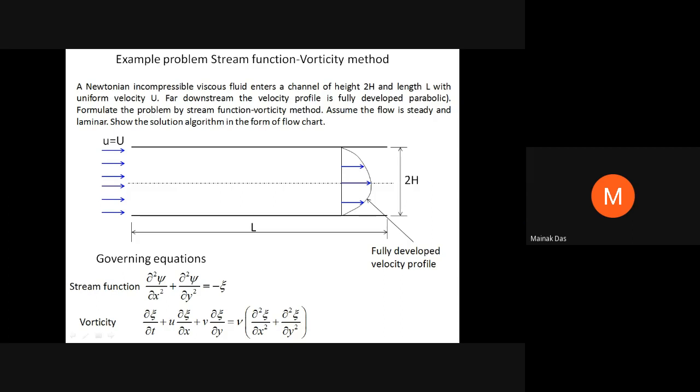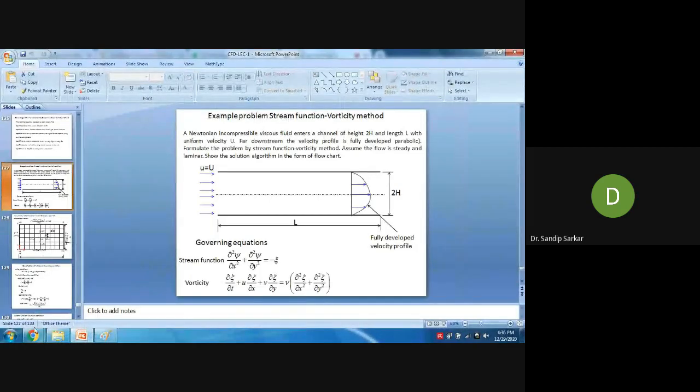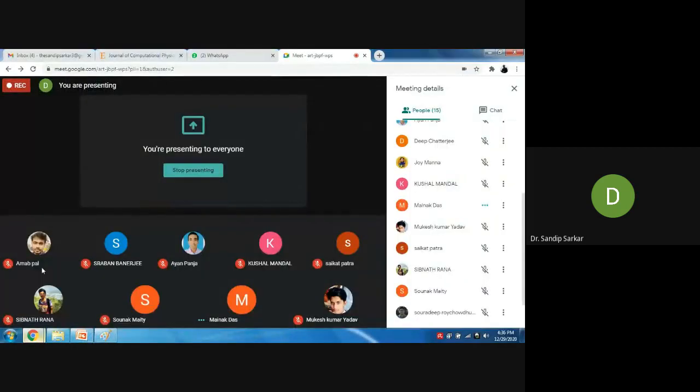Can you tell me, is there anything wrong in these governing equations, stream function and vorticity? Anything wrong I have written? No, sir. These equations are correct? It seems to be. Yes. Sure. Okay.